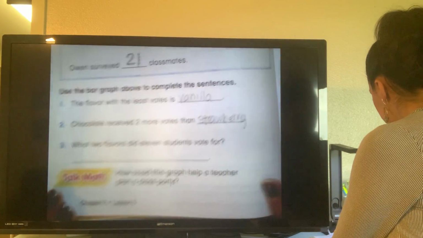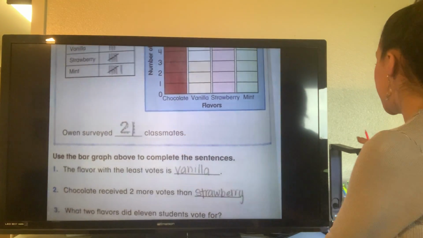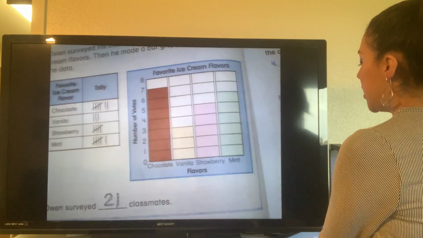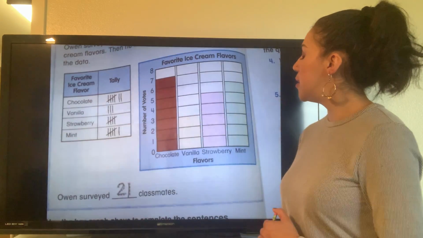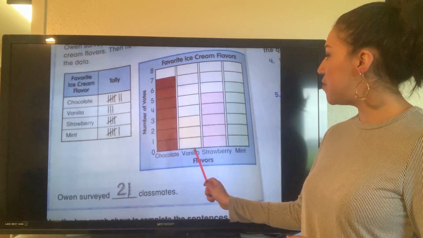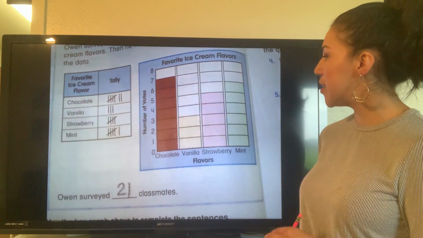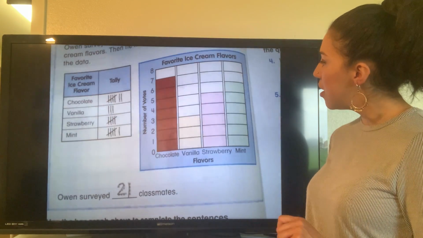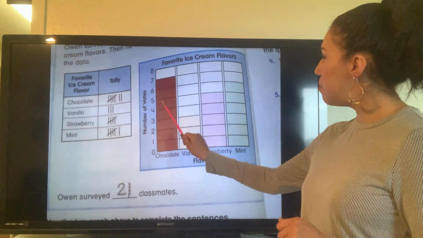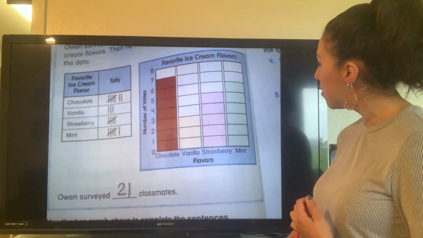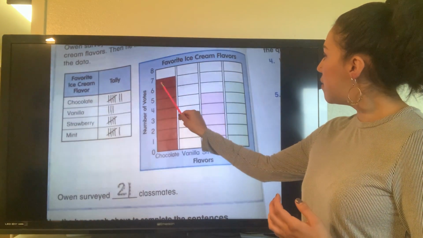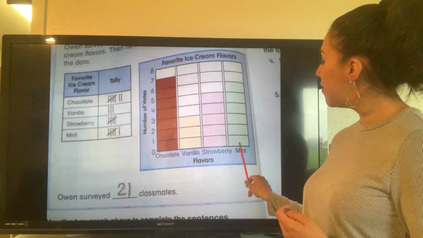So that means we have to find something plus something gives me 11. Well, chocolate plus vanilla, 7 plus 3, that gives me 10. 7 plus 5 for strawberry, that gives me 12. And 7 plus 6.